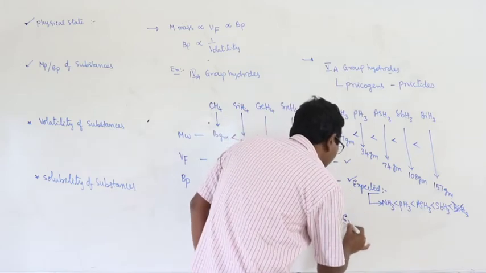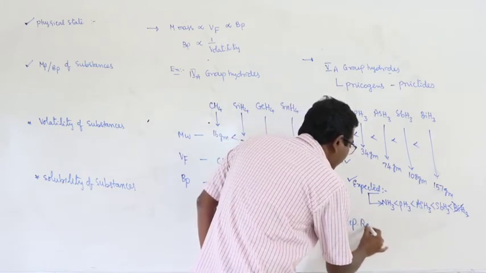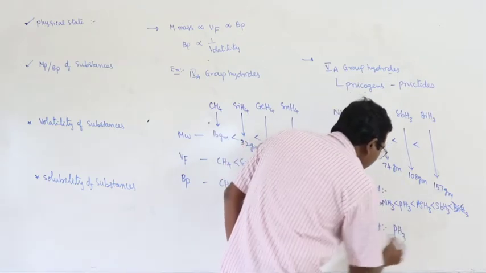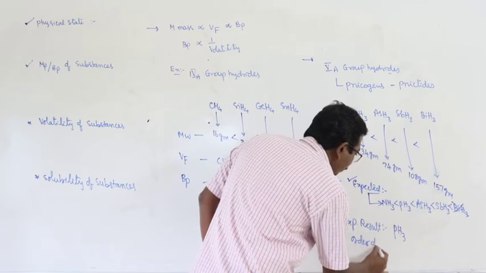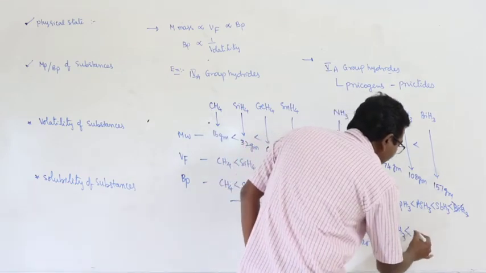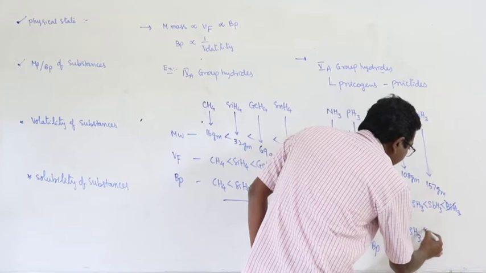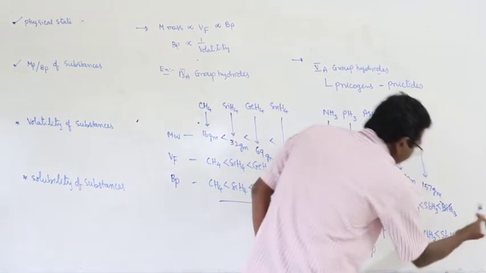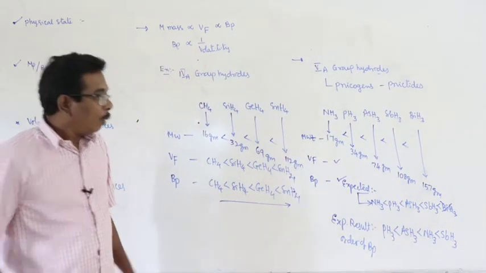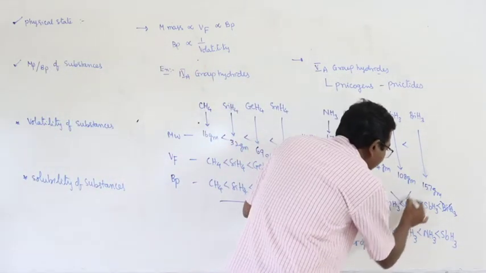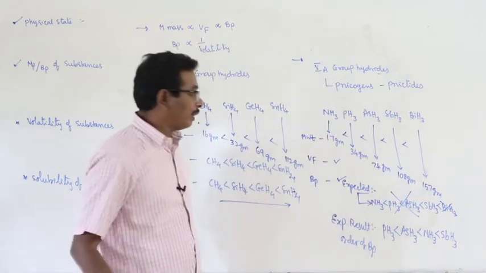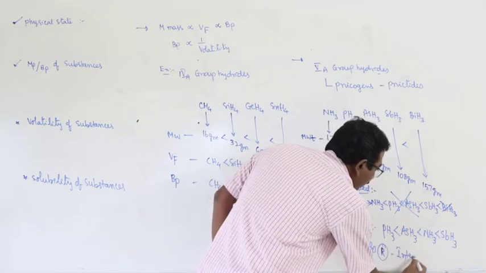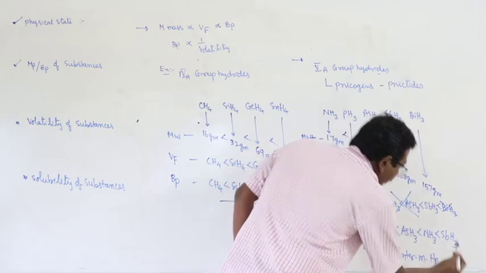But the experimental result reveals that the order of boiling point is PH3 less than AsH3 less than NH3 less than SbH3. Why is the expected order deviated? What is the reason for that? Here, simply the reason is intermolecular hydrogen bonds.